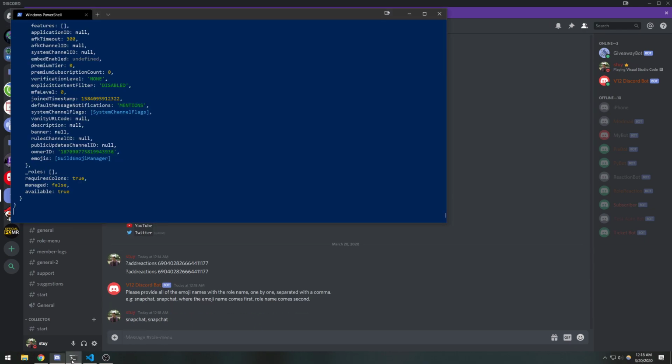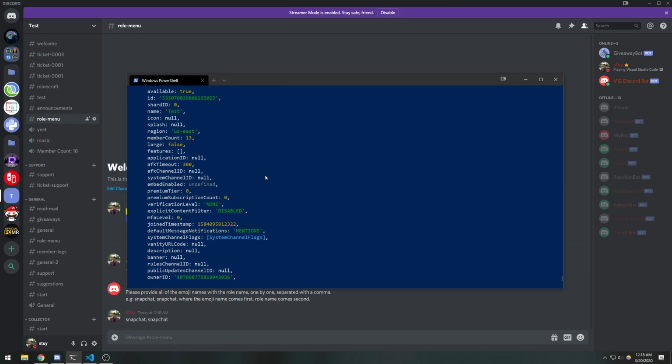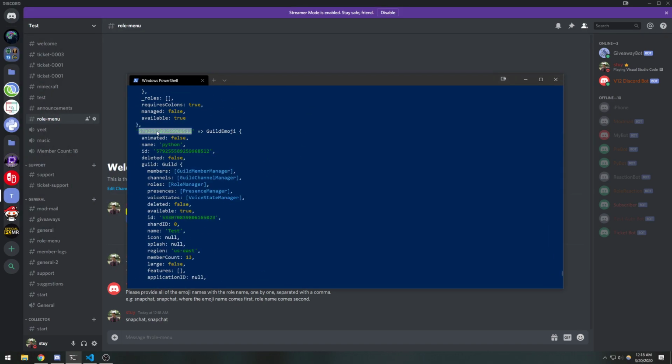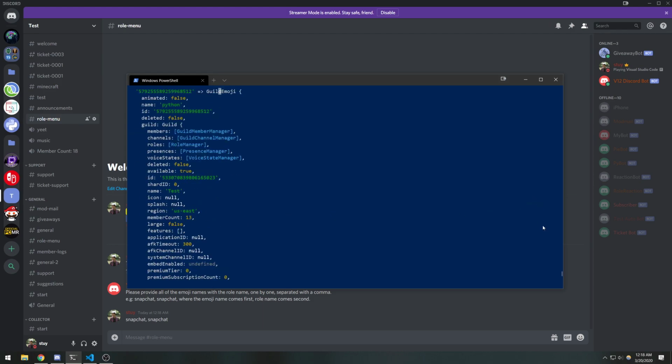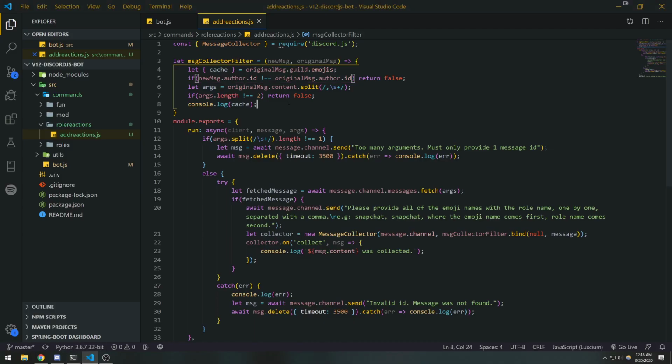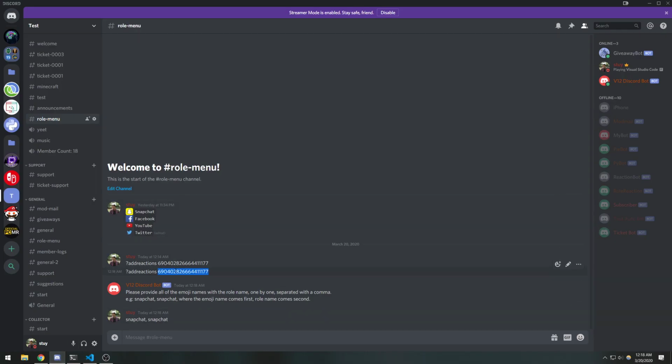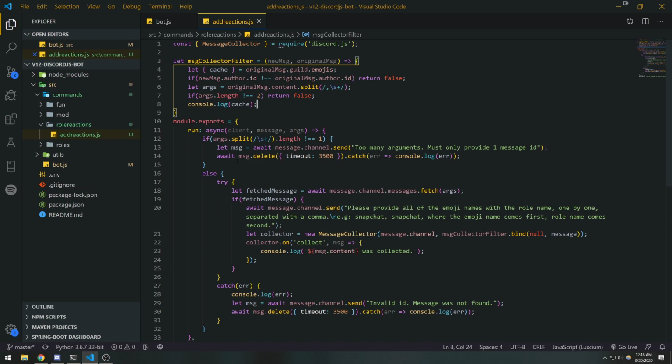Snapchat. Okay, so now in the console, you're going to see that we have all of the emojis mapped by their ID. The ID maps to an object, which is a guild emoji type, and we have all the information that we need. So we're basically going to iterate through. Obviously, passing it by ID would be so much faster because the collection is basically a map, and if you call .get, it's going to be instant access because everything is mapped by a key. But since we're trying to find the emoji by the name.